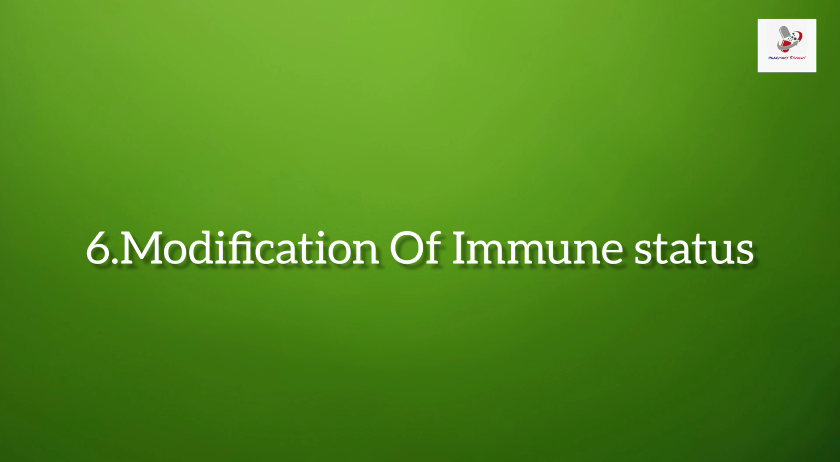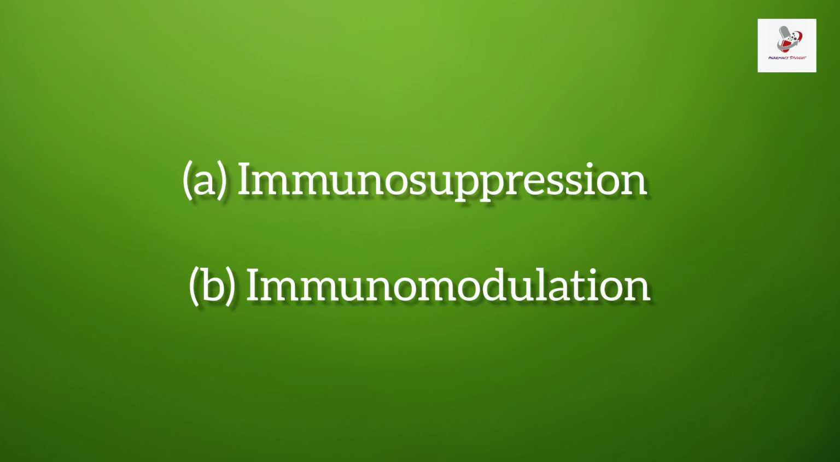And the last topic of principles of drug action is modification of immune status. In pharmacology, it refers to the intentional alteration of immune system functions through various pharmacological agents. This can involve either immunosuppression or immunomodulation. Immunosuppression is the intentional reduction of immune system activity to prevent rejection of transplanted organs or to treat immune disorders. Immunomodulation refers to the alteration of the immune response through various pharmacological agents aiming to enhance and regulate the immune function for therapeutic benefit.